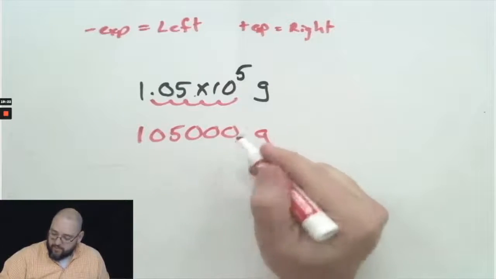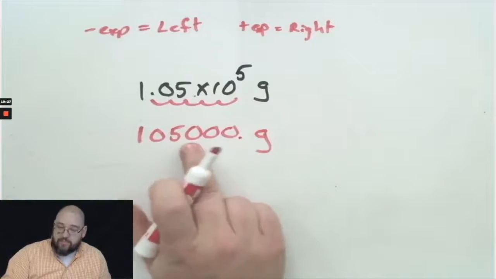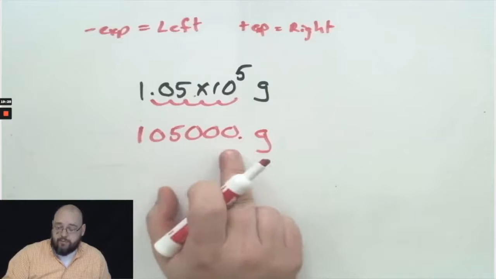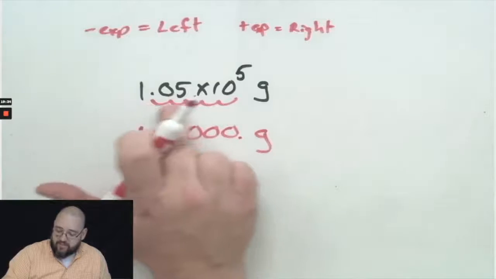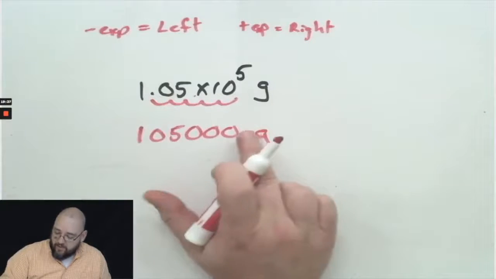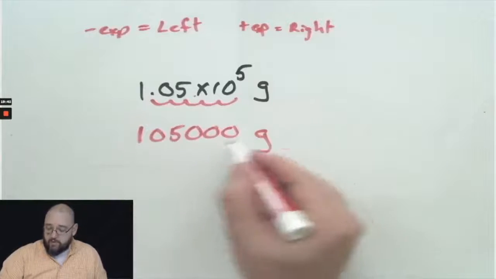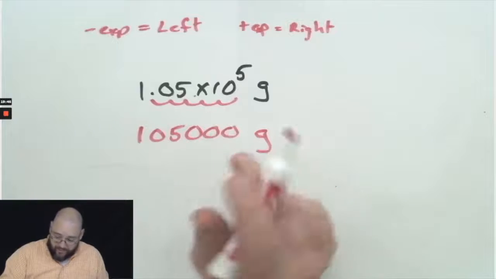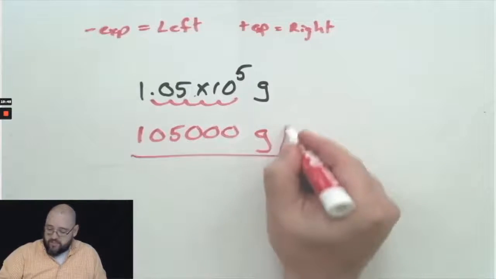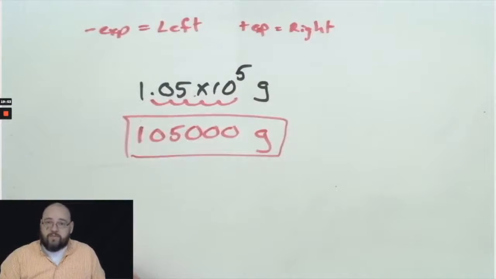Because if I write the decimal there, that means those zeros are significant, since trailing zeros with the decimal present would be significant. But I don't want these zeros to be significant. I had 3 significant digits when I started. I need to end with 3 significant digits. So I do not put the decimal there. Even though I moved it, I fill in the spaces with the zeros, the placeholders, but I do not write the decimal there. So this is my standard notation for 1.05 times 10 to the 5th.